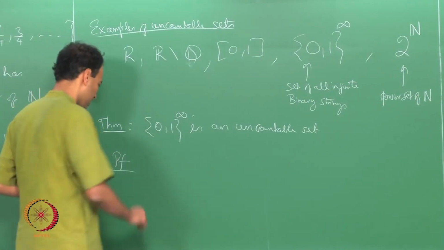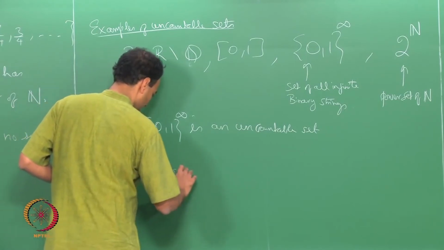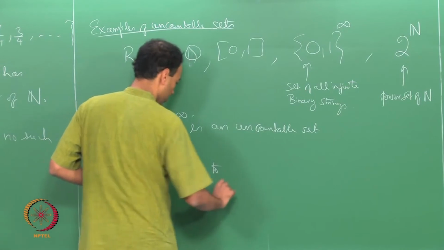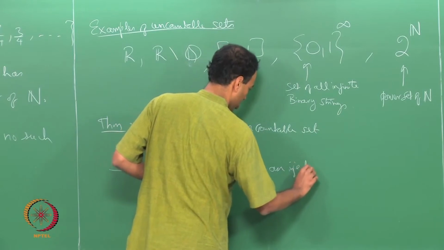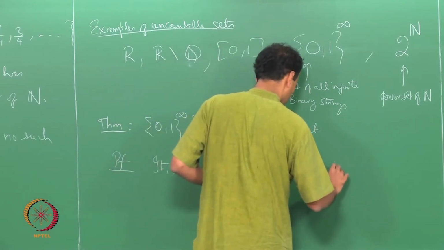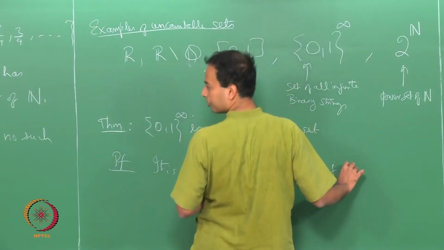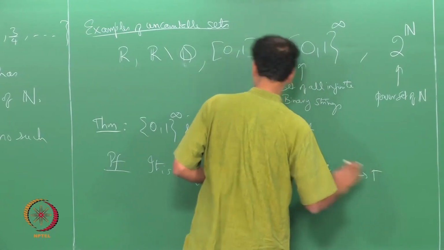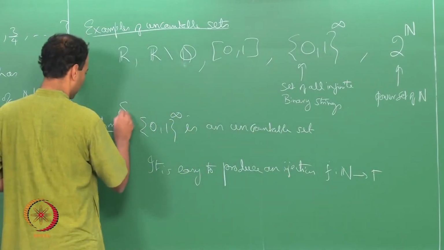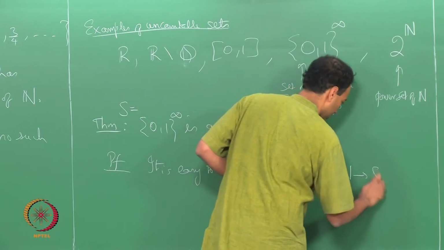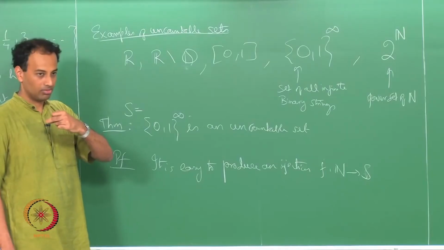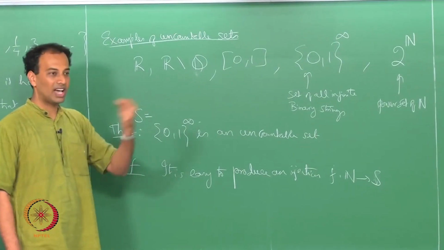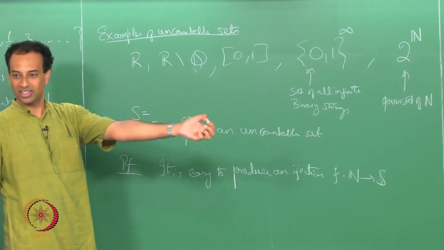So, an injection is easy to produce. An injection f from n to, let me call this s or something, okay, n to s, the set I am calling s. So, an example of an injection is, with every natural number you associate that string which has 1 at that index, right.